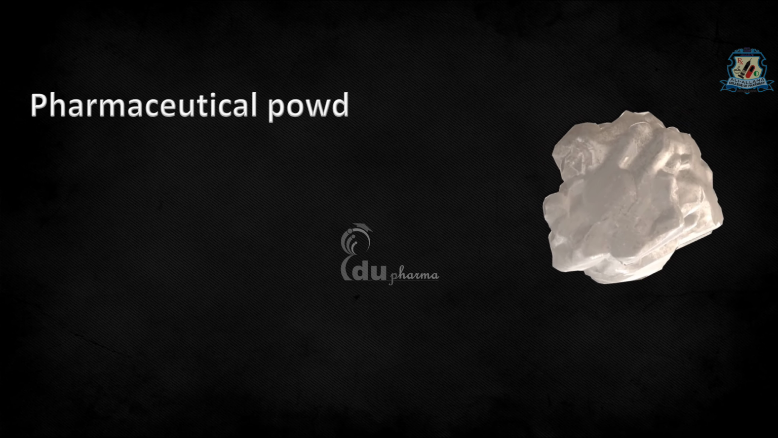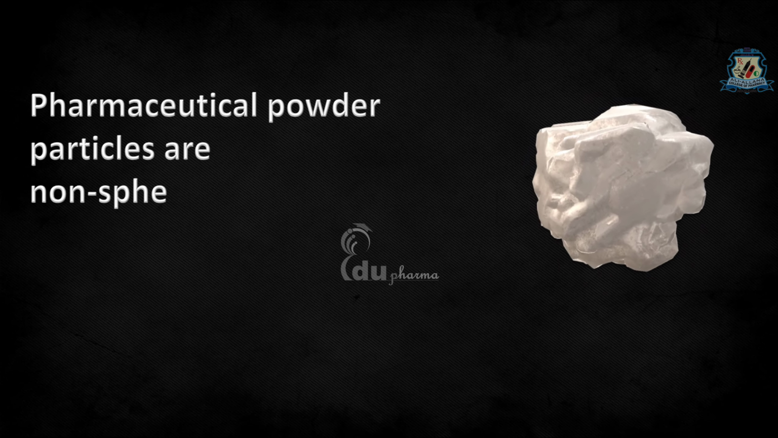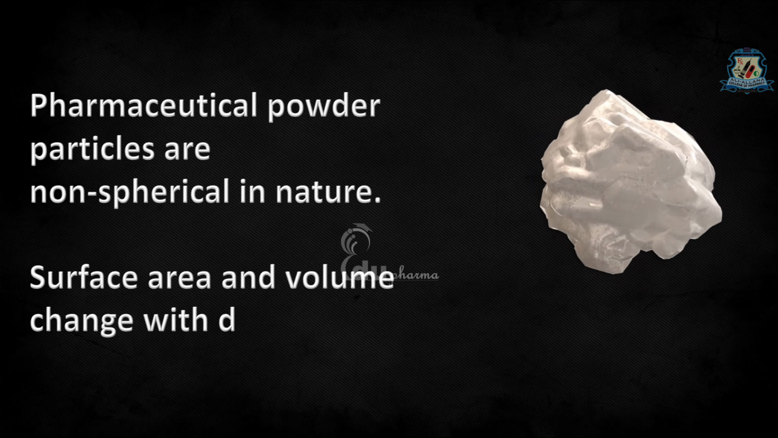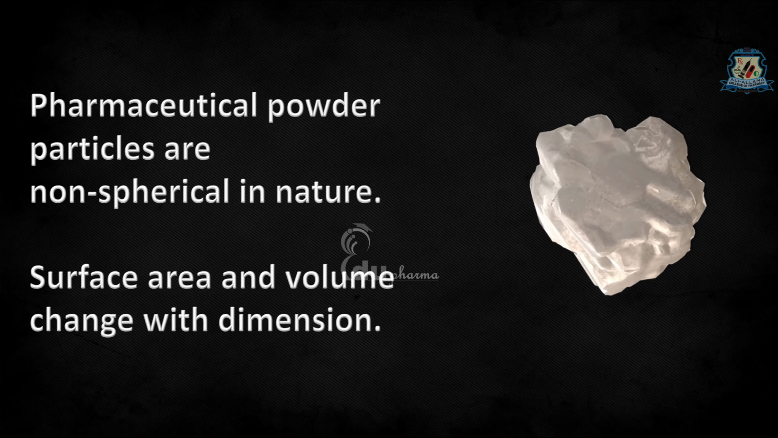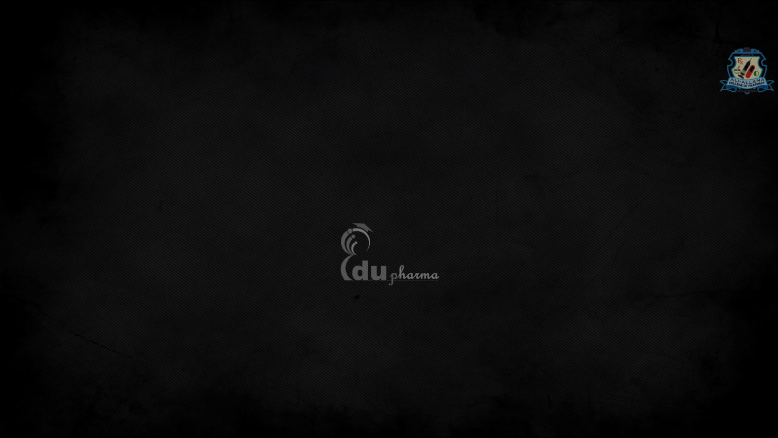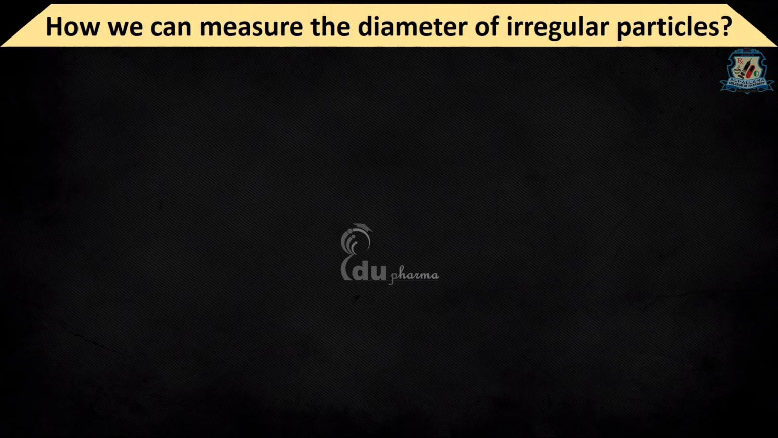Unfortunately, pharmaceutical powder particles are non-spherical in nature and their surface area and volume changes with dimension. Therefore, it is difficult to express the size as a meaningful diameter. So, the question may arise how we can measure the diameter of irregular particles. For that, we have to try to correlate some properties of irregular particles with spherical particles.